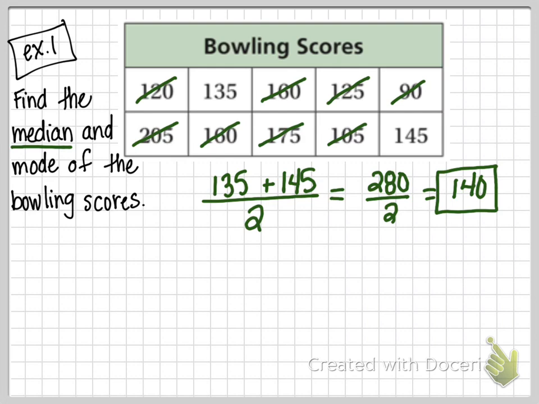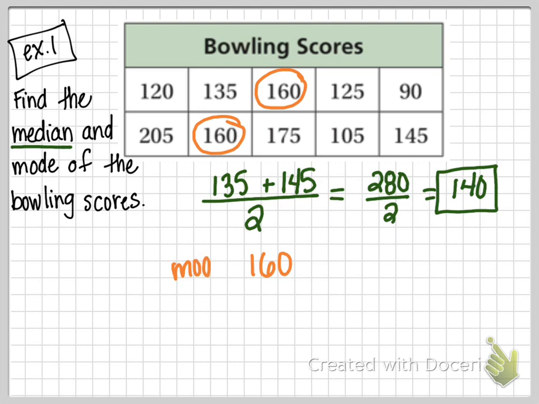Now, let's do the mode. I'm going to erase all this writing. The mode is the number that comes up the most. And we saw what this was as we were going through. Liam, what was it? 160. Good. Because we had this 160 twice. This was the only number that came up more than once. So the mode is 160.